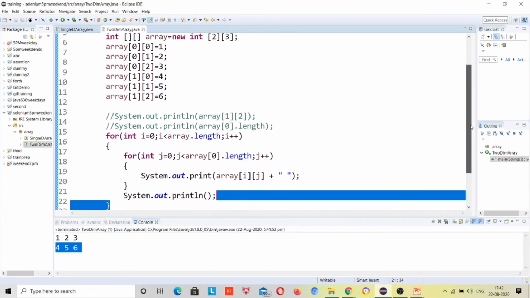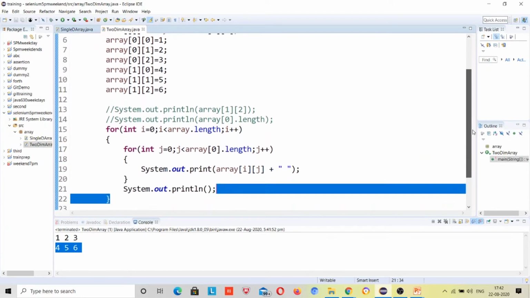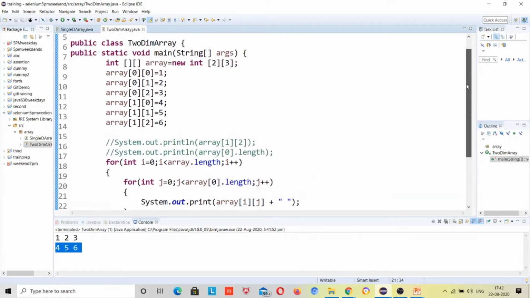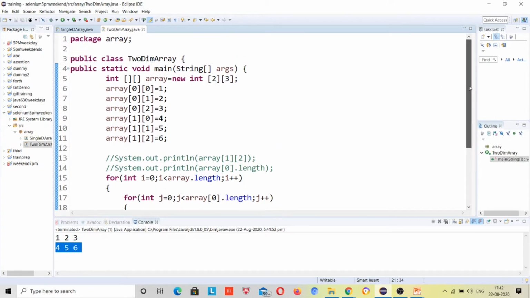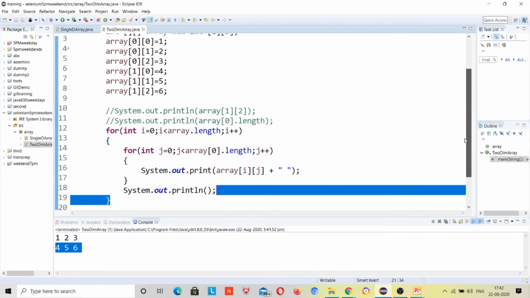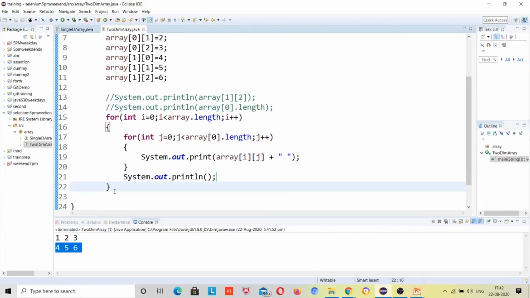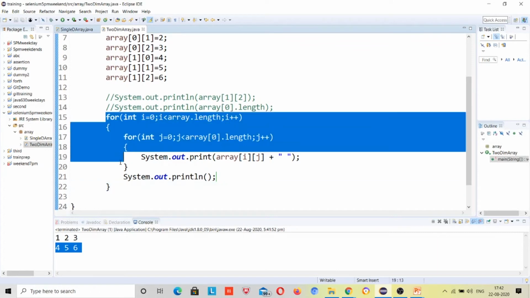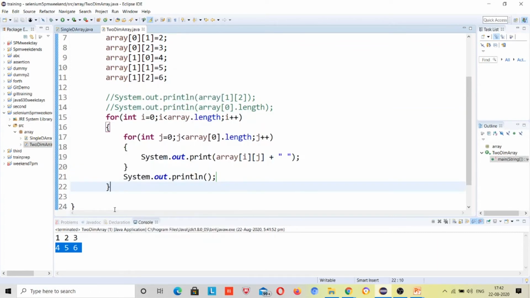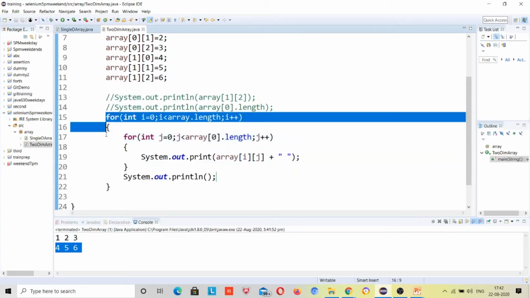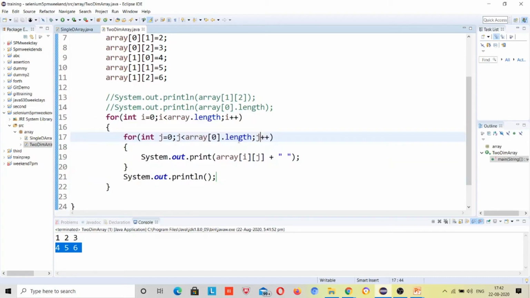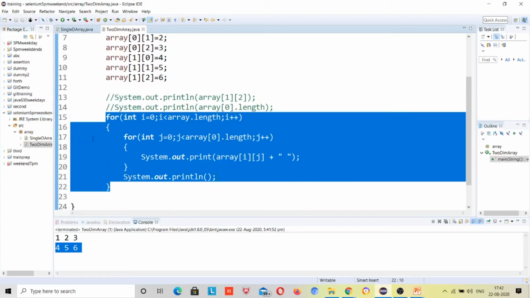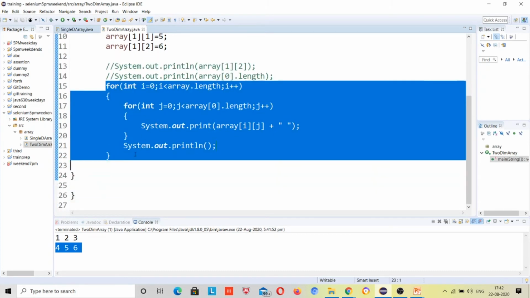So this way we can use the 2-dimension array. Why have I gone through the 2-dimension array? In Selenium there is a concept, the data provider annotation, right? When we work on framework building, we will need this 2-dimension array concept. In the near future we don't need it, but after 5 to 6 weeks we will need it when we work with TestNG and the data provider annotation. That's why I have explained it here. Don't think that we will not need it, we will need it anytime.